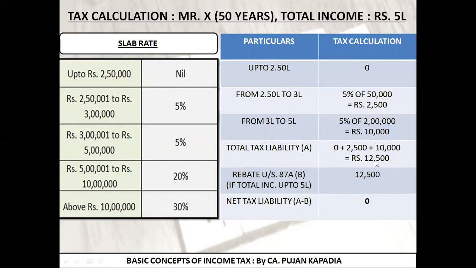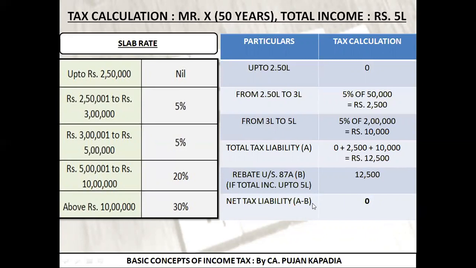Now I explained you the point of rebate. In rebate we had studied that if my total income is up to 5 lakh rupees. In this case, what is my total income? 5 lakh, that is up to 5 lakh rupees. Then I can get benefit of rebate under section 87A. How much was the maximum benefit? 12,500. So my liability was 12,500, but I had obtained the benefit of 12,500.